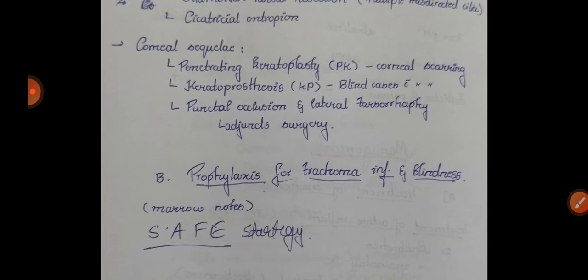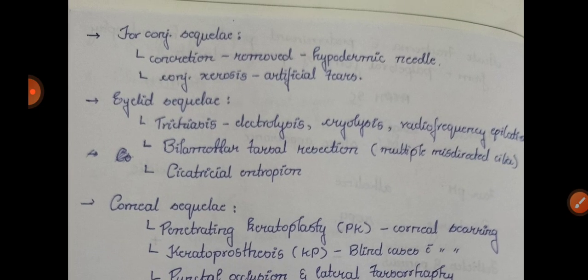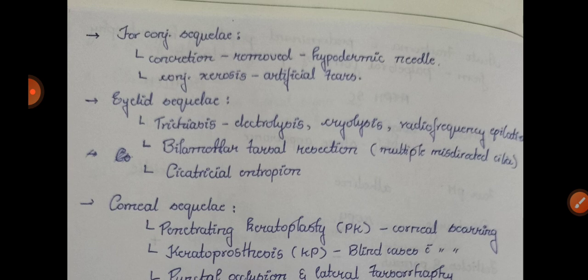Now, what are the sequelae of cicatrization? For conjunctival sequelae, concretions are removed by a hypodermic needle, and conjunctival xerosis is treated by artificial tears. I already said concretions and xerosis are seen in the cicatrization stage. In eyelid sequelae, trichiasis can be treated by electrolysis, cryolysis, or radiofrequency epilation. Trichiasis means eyelashes rub against the cornea. Epilation means you will pluck the inward turned hairs.